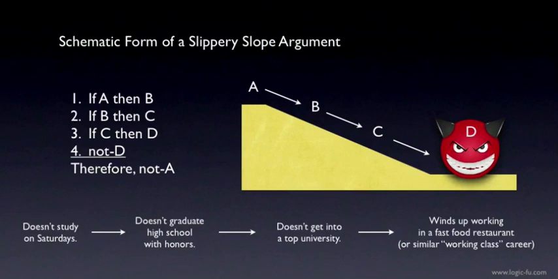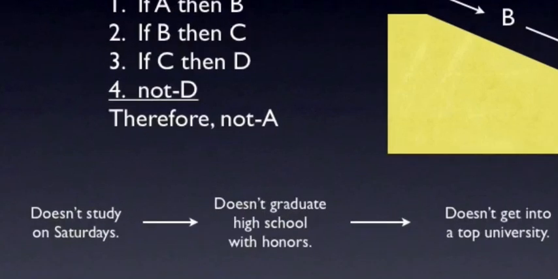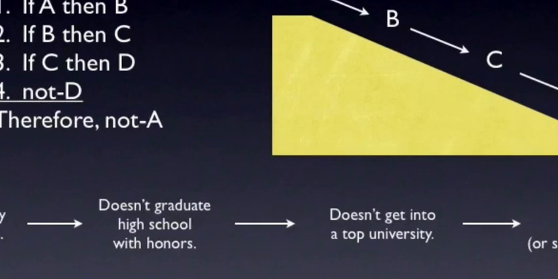Now, this argument is obviously bad at every stage of the reasoning. It's possible that not studying on Saturdays could make a difference to whether the student gets on the honor roll, but there's no evidence that this is likely. Yes, if you're not on the honor roll, then maybe this will affect your chances of getting into a top university. But without specifying what counts as a top university, and what other factors may or may not be operating, like, for example, whether the student is a minority or an athlete and might be eligible for non-academic scholarships of various kinds, then it's impossible to assess the chances in this case.